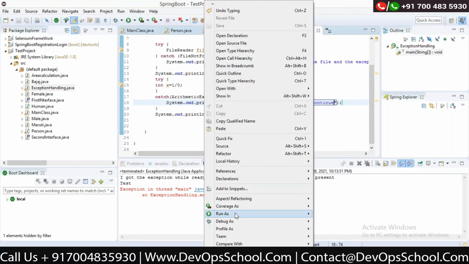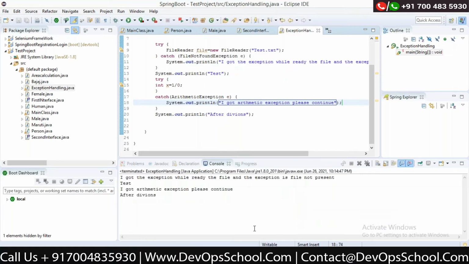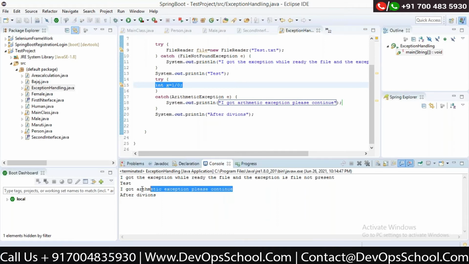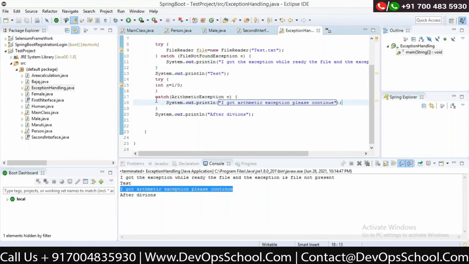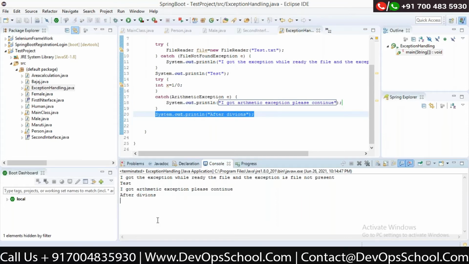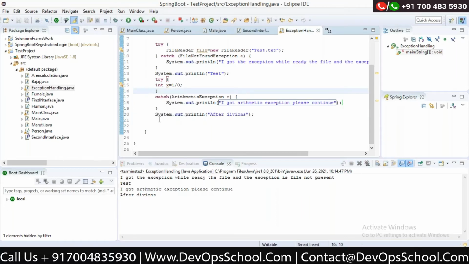When I run it, yeah, I got the exception while reading the file, and the exception is file not present. After that, this is executed. Then I again got the exception of division. I got the arithmetic exception. Please continue, I don't want to break my application. Even if I am getting the arithmetic exception, please continue. So this is how we can handle the exception.